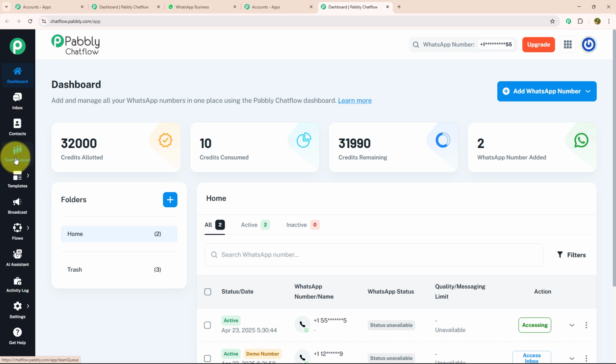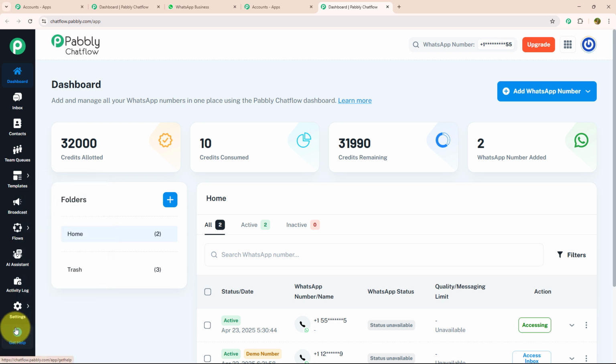Below that, we have the team queue section where you can assign different tasks to different team members and review their performance. Below team queue, we have the template section where you can create customized templates, and by creating customized templates, you can give a personalized touch to your chat. Below that, we have the broadcast section where you can send mass messages to a bulk of customers using a customized template. After that, we have Flow, which is a powerful tool on Pabbly Chatflow to create chatbots. Below that, we have AI Assistant, Activity Log,